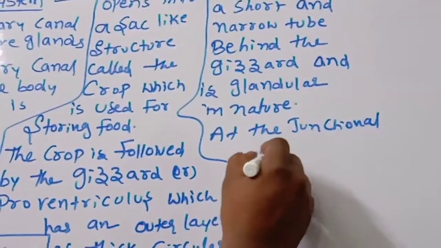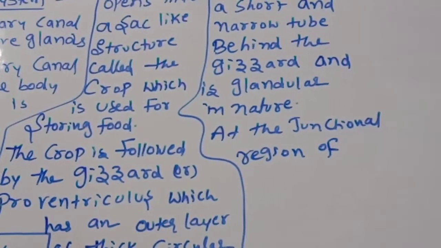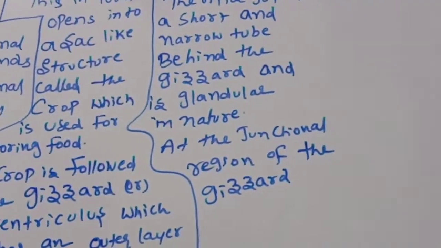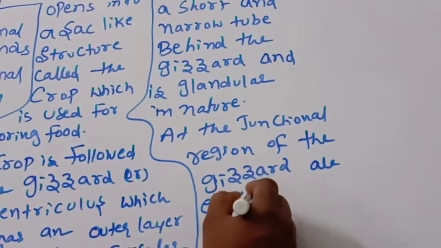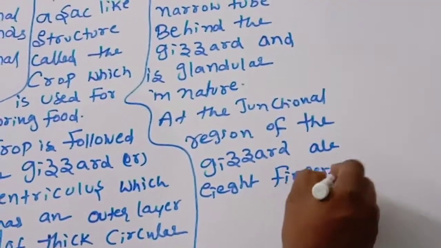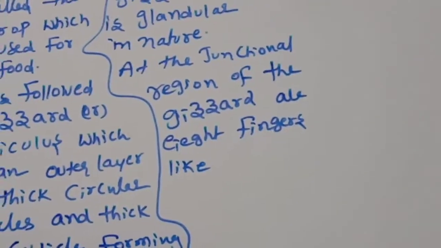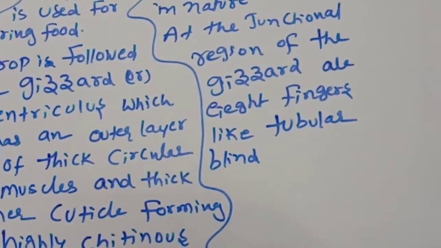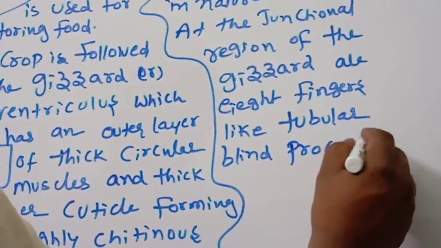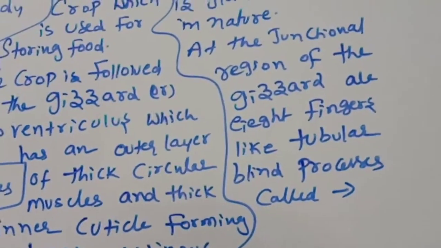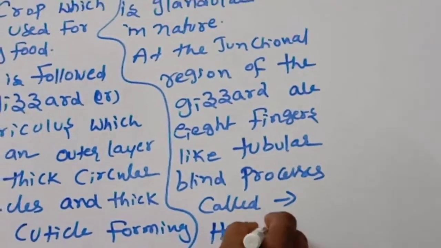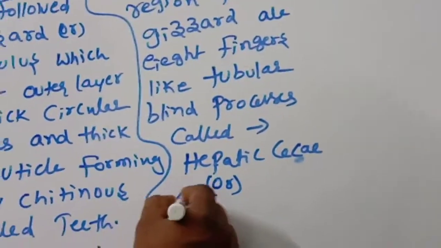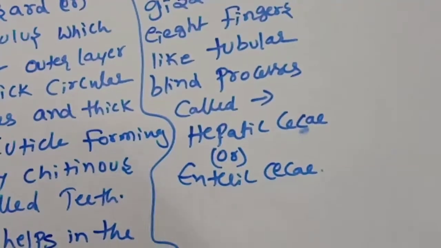At the junctional region of the gizzard and midgut are eight finger-like tubular blind processes called the hepatic caeca, also called enteric caeca. Very, very important.